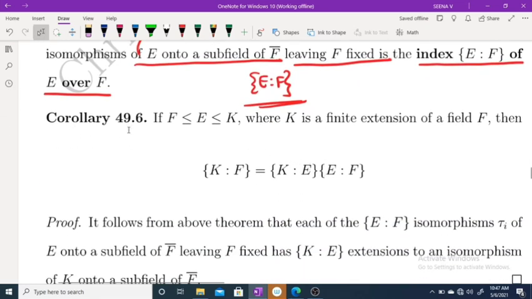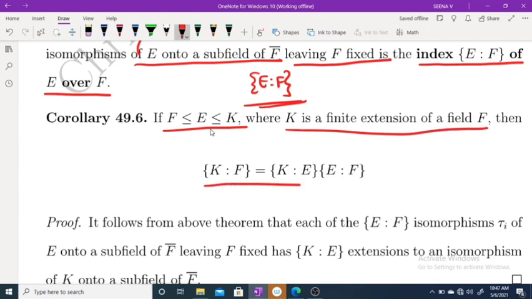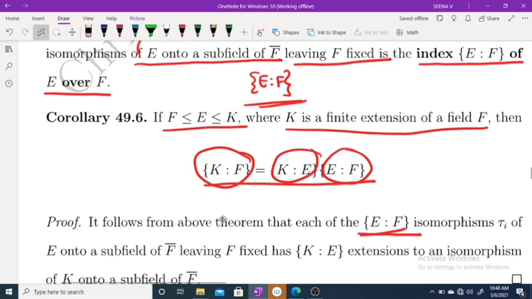Using this, we have one corollary. If F is a subfield of E, which is a subfield of K, where K is a finite extension of the field F, then like in degree, we have this result for index: index of K over F equals index of K over E times index of E over F. Proof: moving to the proof.